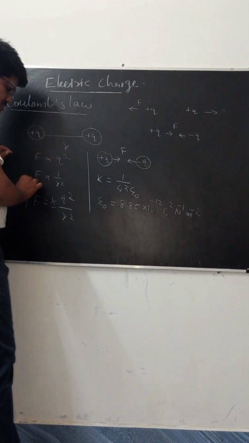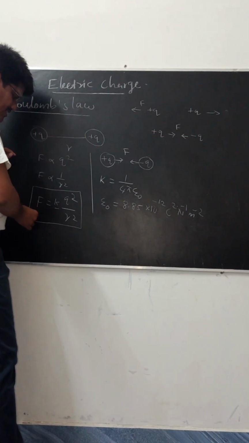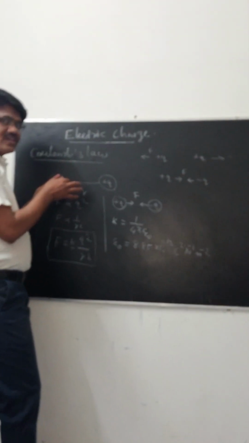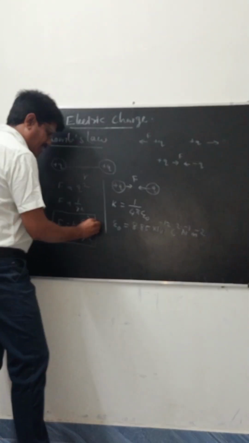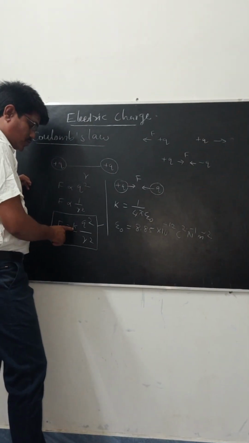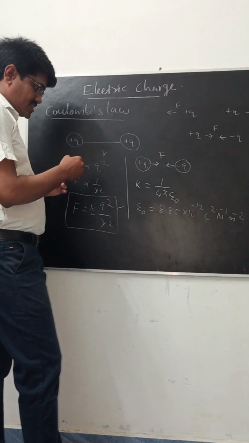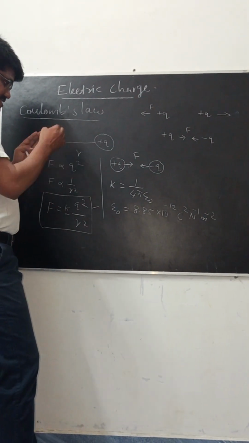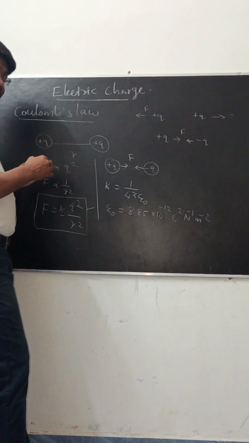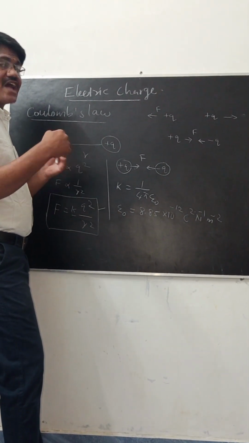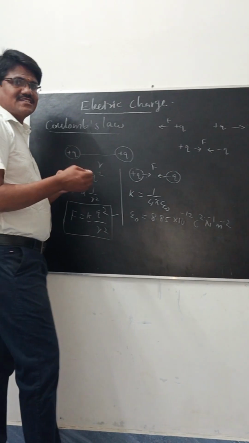This force applies when the charges are located in air or vacuum. Suppose the same experiment, with the same charge at the same distance, is kept in any other medium, the force will be changed.